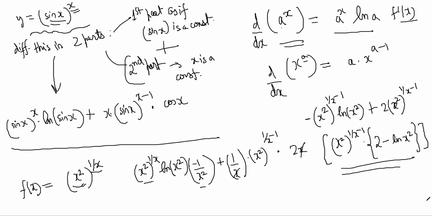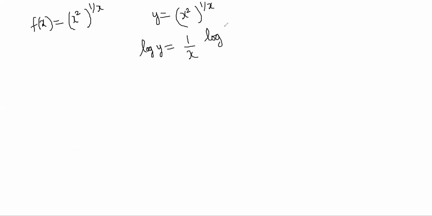So now we'll do the same function in a normal way. So f(x) is equal to x squared to the power 1 by x. So we have y is equal to x squared to the power 1 by x. I will first take log. So log y is equal to 1 by x log of x squared, right? I can even simplify it a little more and say it is 2 by x log of x, right?